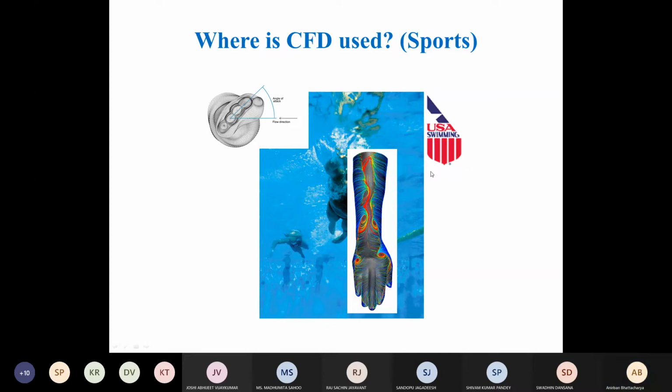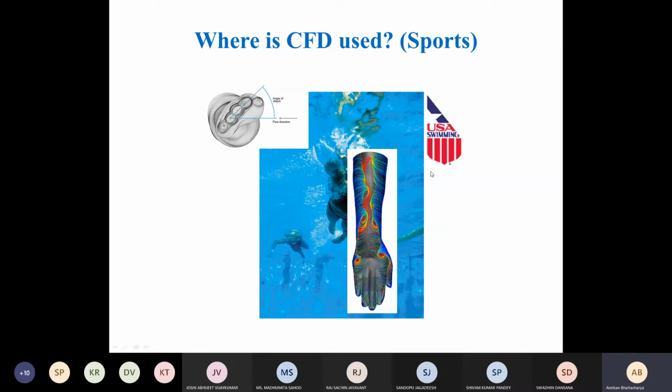Okay. But my point here is to reiterate that by properly studying, the company that developed it had a big achievement, right? Because they could develop something which gave so much advantage to a swimmer. So everybody was purchasing their equipment only because the design was so good that it could give a big advantage to the swimmer. Similarly, there are other areas.